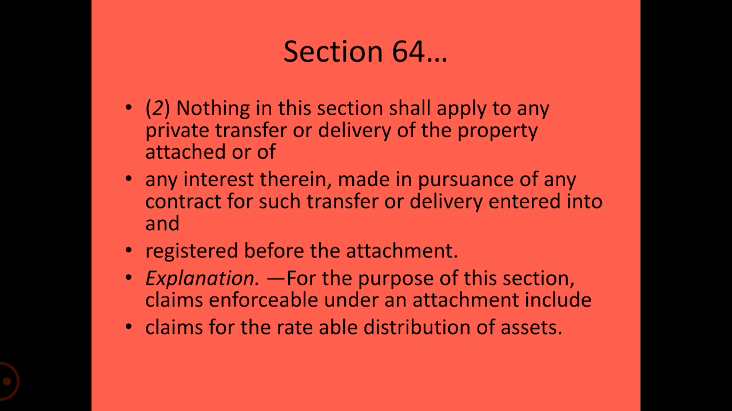What has happened then? Before the declaration of judgment, before the passing of the order by the court, any transfer or delivery of the property that has been made, entered into and registered before the attachment will be valid. The provisions of section 61 shall not apply, because section 61 states that after the attachment has been made, private alienation of the property is not allowed and will be void, but anything done and registered before the attachment will be valid.